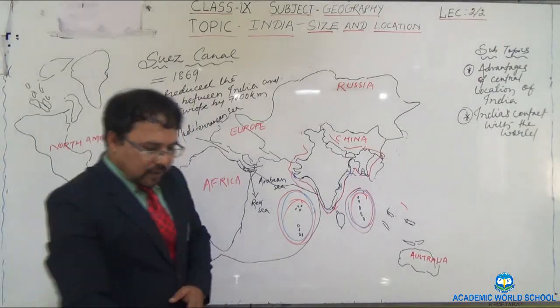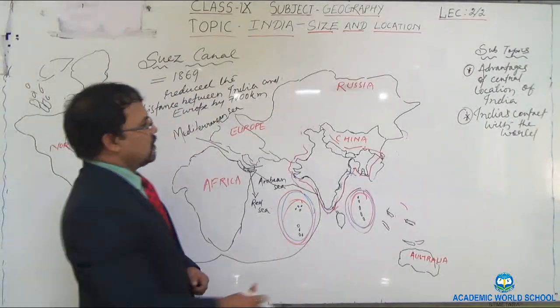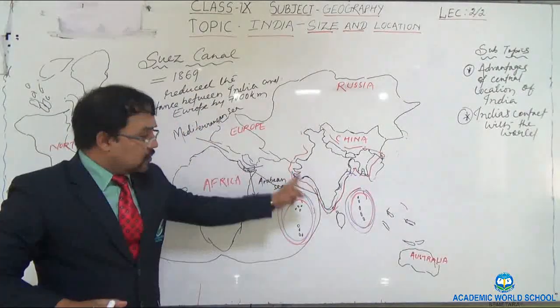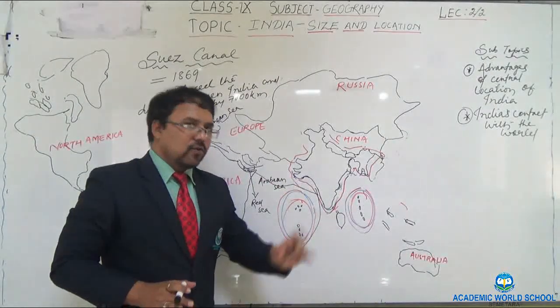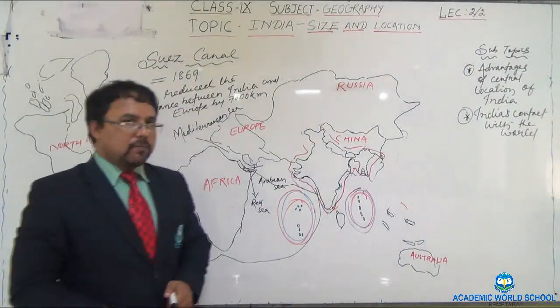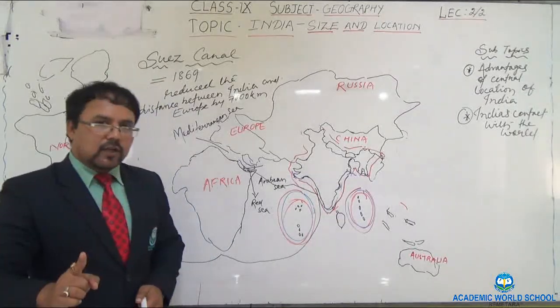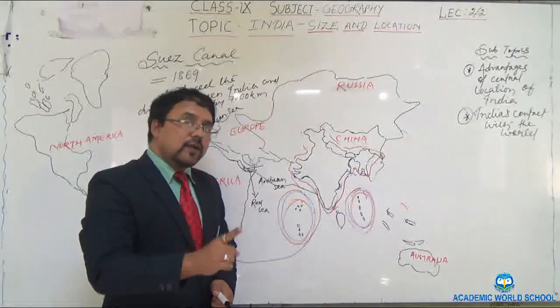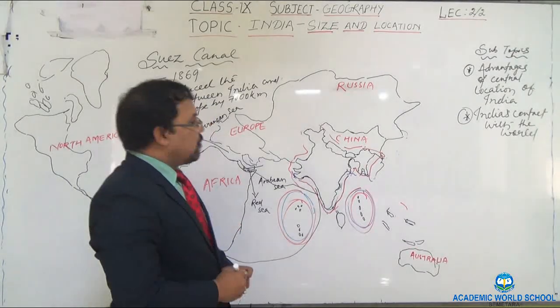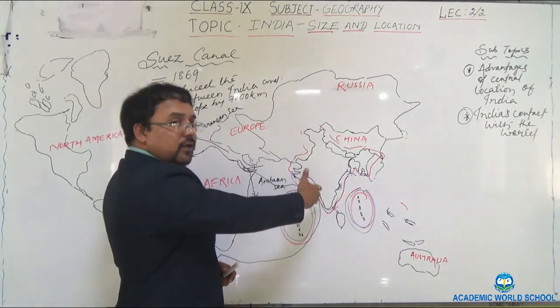Okay. Actually, in the past, what used to happen? There was a land route. At that time, the sea route had not been discovered. You know that the sea route to India had been discovered by Vasco da Gama. So before the discovery of the sea route to India, the Indian people or the foreigners used to come into India